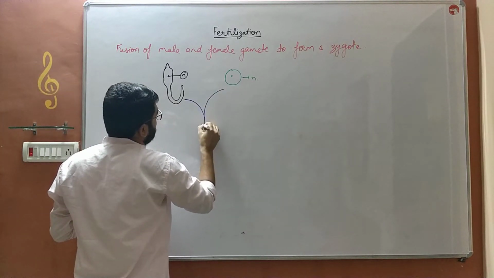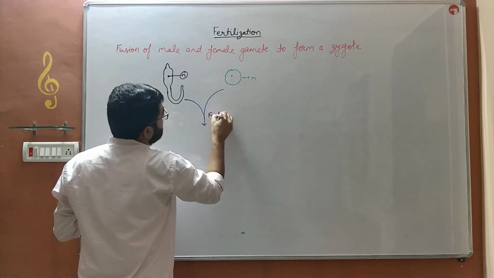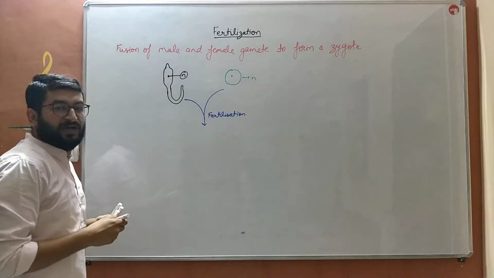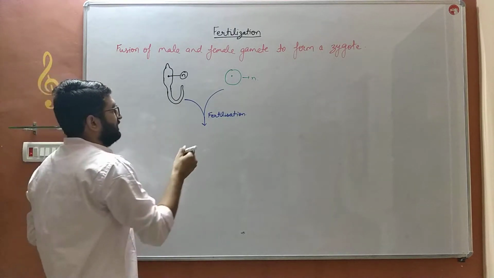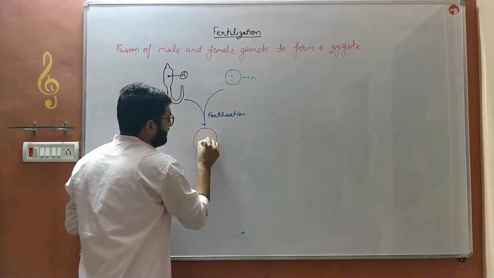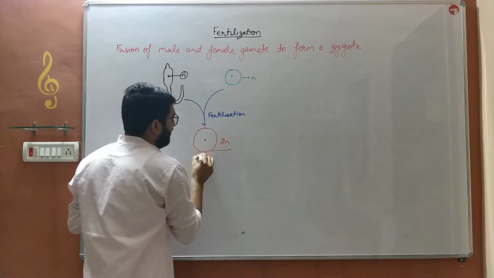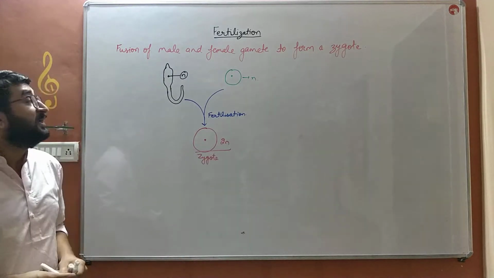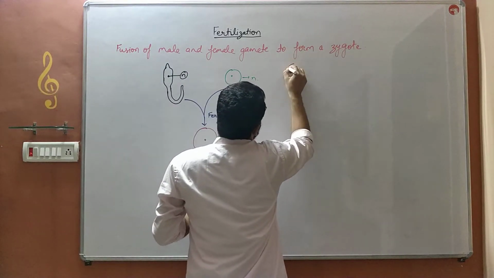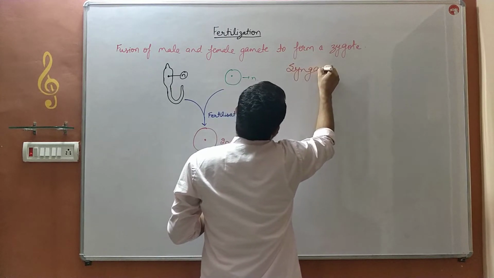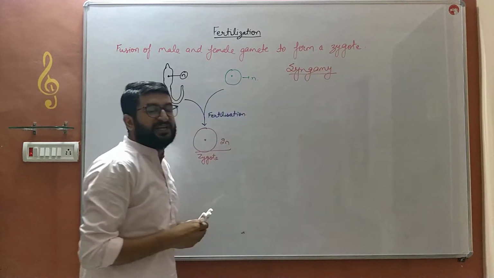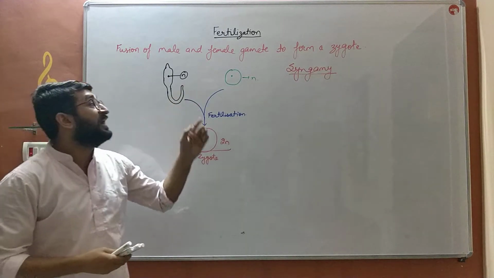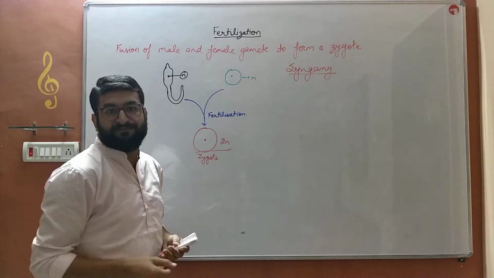There are multiple reactions that occur during this, bache, but that is not part of your syllabus. And after the fertilization, what happens? A diploid cell is formed, and that cell contains two sets of chromosomes, that is 2N, and that is known as the zygote. This process is also known as syngamy. Syn means mixing and gamy means gametes. The mixing of gametes to form a zygote is known as fertilization.